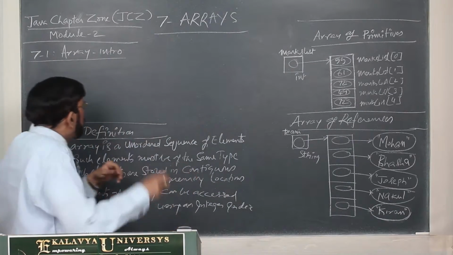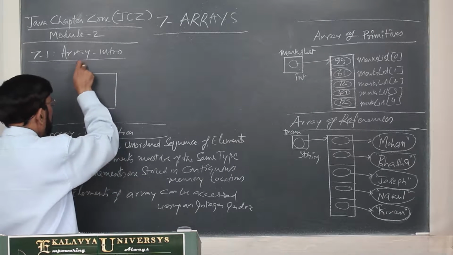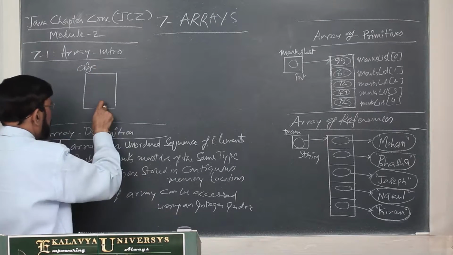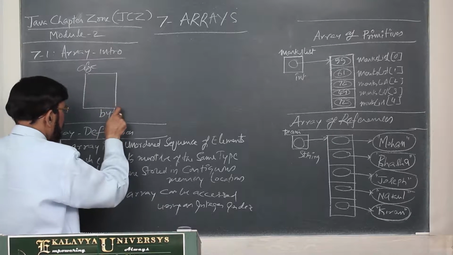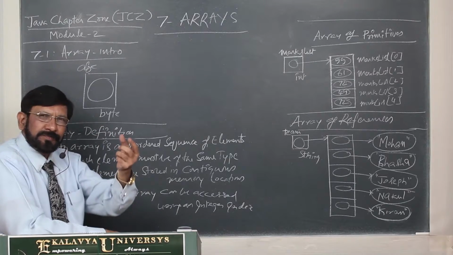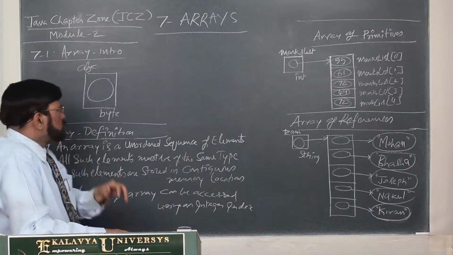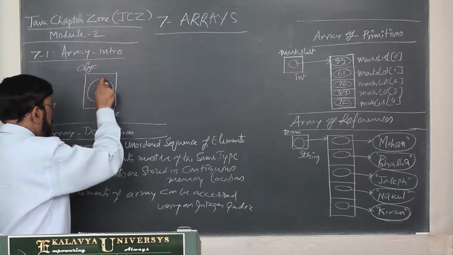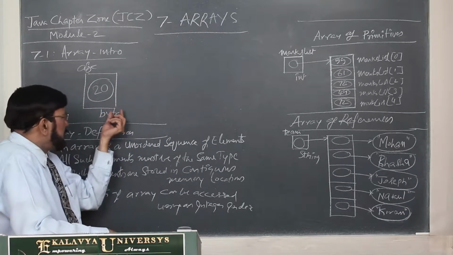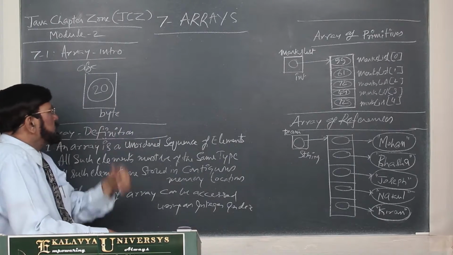For example, let us take one variable, age. Its type is byte. This is a memory location in which you can store a value of type byte. I am storing a value, 20. It is a byte type constant, or simply called an integer type constant.